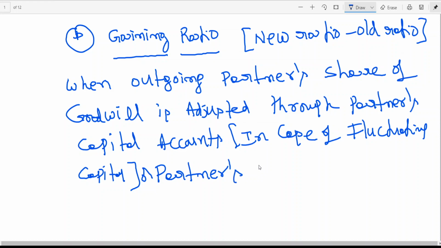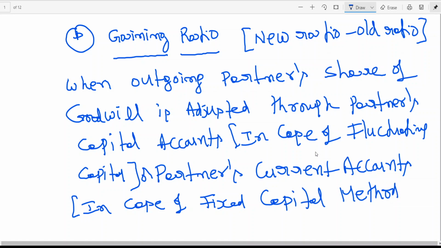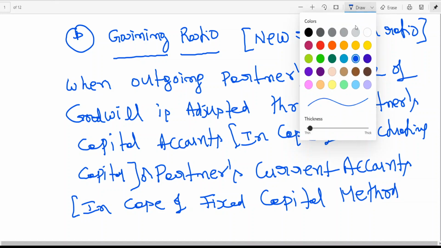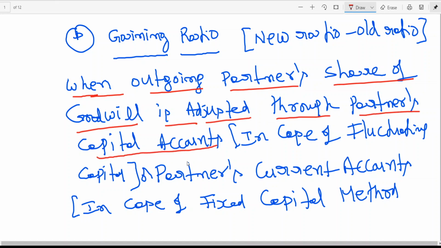or partners current accounts in case of fixed capital method. Is this clear? In case of fixed capital method, that means goodwill is to be adjusted when outgoing partner's share of goodwill is adjusted through partner's capital account or partner's current accounts.